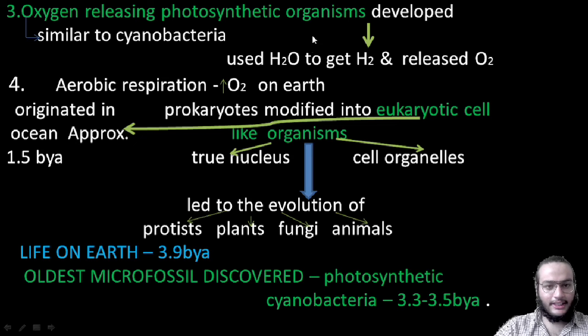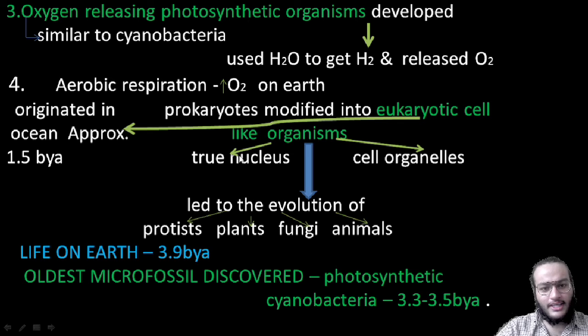Later on Earth, aerobic respiration increased, therefore there was an increase of oxygen on Earth. Hence, these prokaryotes modified themselves into eukaryotic cell-like organisms. These eukaryotic cell-like organisms must have originated in the ocean approximately 1.5 billion years ago.